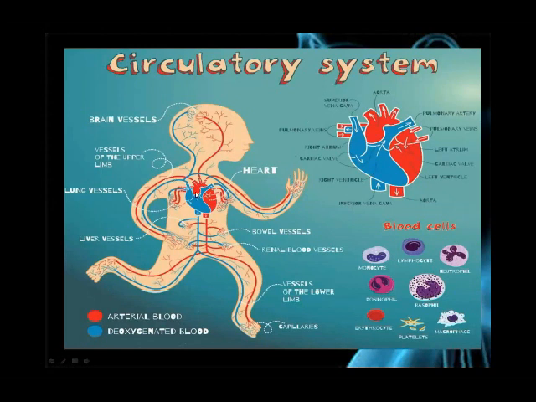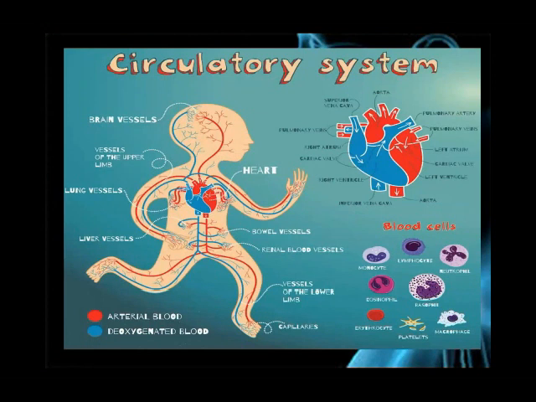The blood vessels and heart make the circulatory system, and the blood is supplied to each part of the body with the help of pumping. The strong pumping of the blood is done with the help of the cardiac muscles.